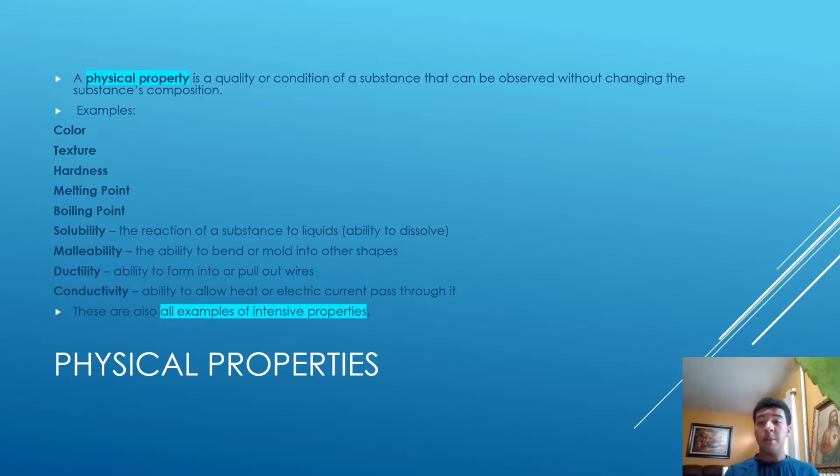For example, pure copper can scratch the surface of pure gold because copper is harder than gold. Copper is also a better conductor of heat and electricity than gold. However, gold is more malleable than copper. So, you can use these physical properties to distinguish between different substances.